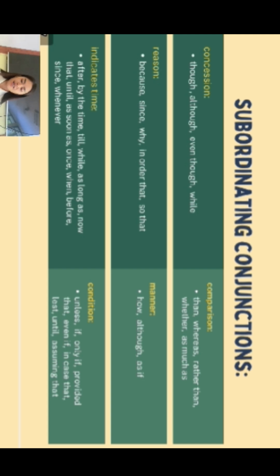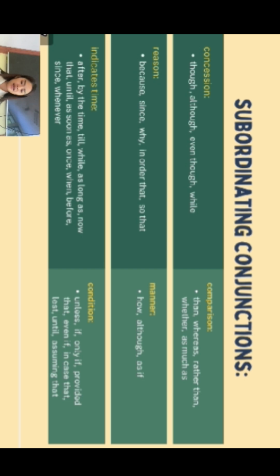Concession: though, although, even though, while. Reason: because, since, why, in order that, so that. Indicates time: after, by the time, till, while, as long as, now, now that, until, as soon as, once, when, before, since, and whenever.